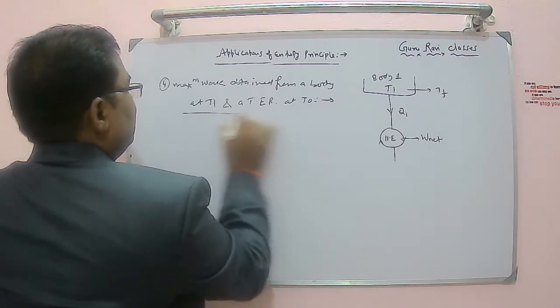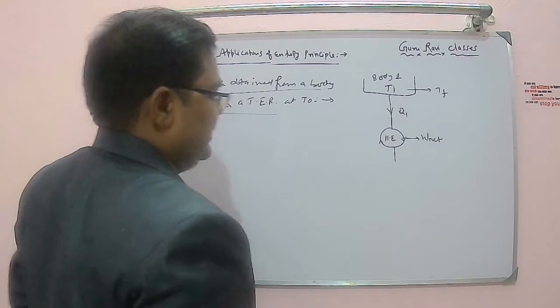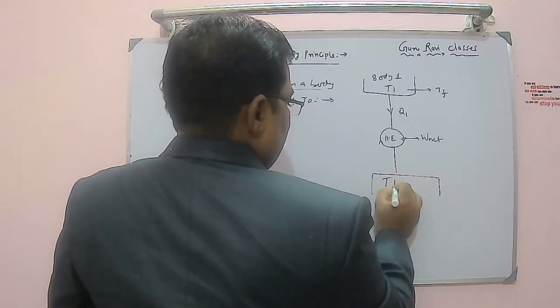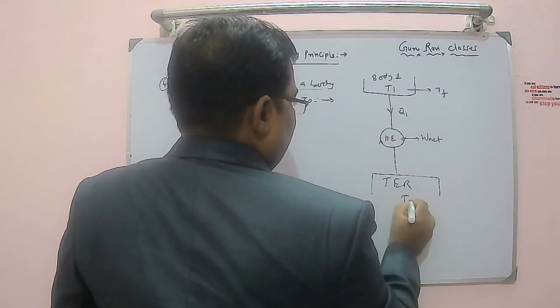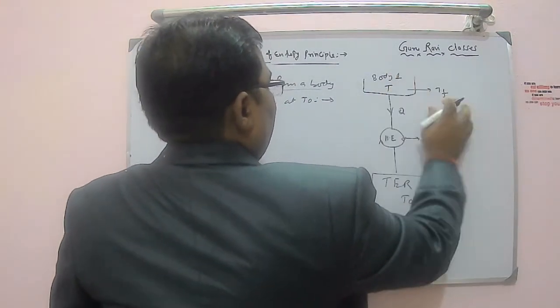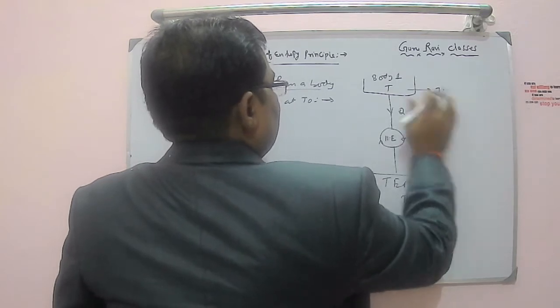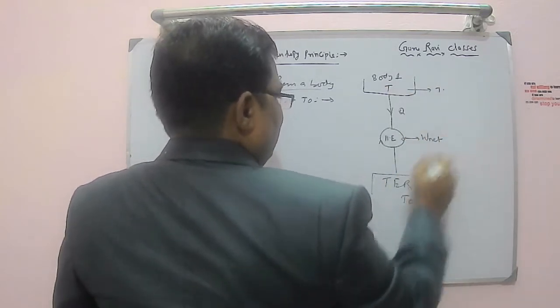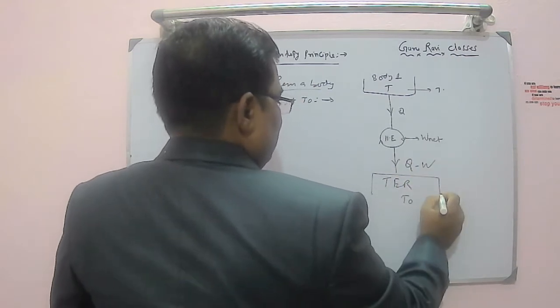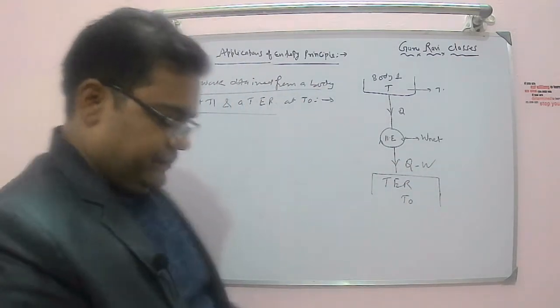So thermal energy reservoir, keep in mind, its temperature will not change, right? So this is the thermal energy reservoir at T0. It is getting heat from body 1 at T, and producing some work, and finally Q minus W is coming to the reservoir. This is the case, right?